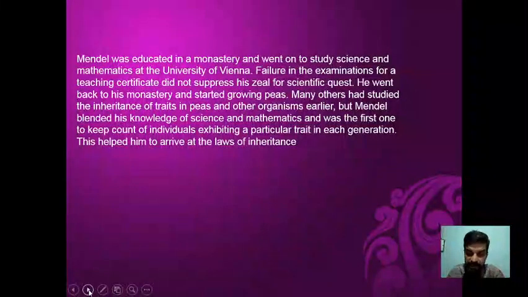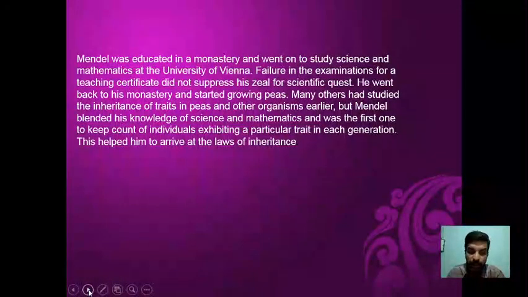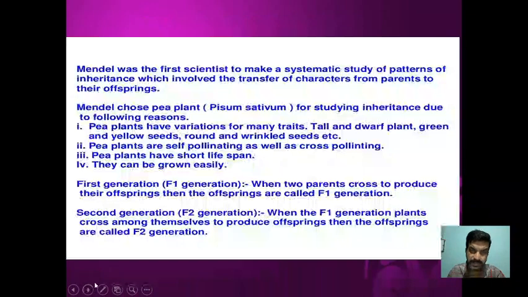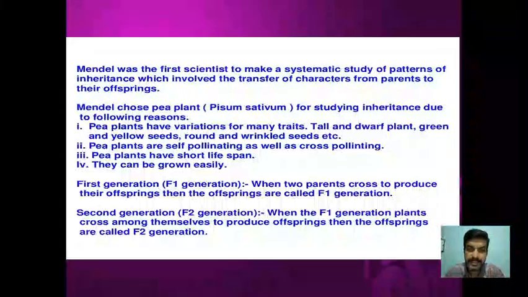So, a systematic study was carried out by Mendel, and he could note down the trait that is expressed in each generation, and how many of them are showing this particular trait. Everything he kept on record. Okay, this is the sample material. There are the garden pea plants, Pisum sativum, right? And there are certain advantages of this. Why were garden pea plants excellent experimental materials for his experiment?